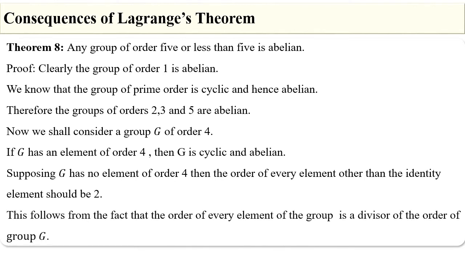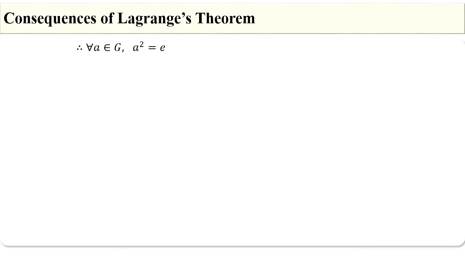This follows from the fact that the order of every element of the group is a divisor of the order of the group. Therefore, for every a belonging to G, a square is equal to e, which implies a inverse is equal to a for all a belonging to G.